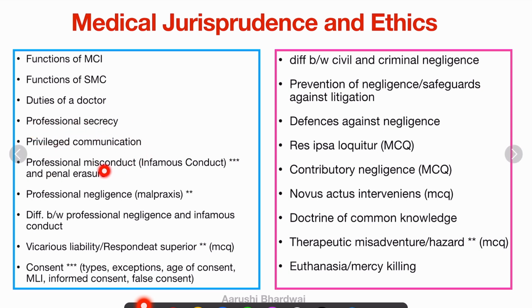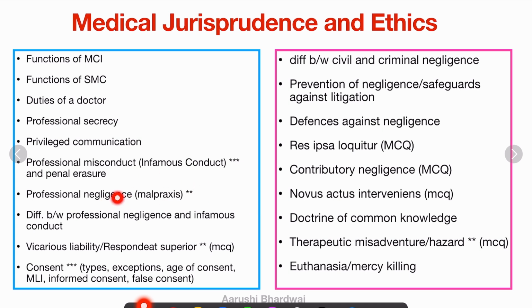Now this is an important topic, that is the professional misconduct, that is the infamous conduct, and its penal erasure and warning notice. Basically you'll get a question on infamous conduct. There are mnemonics to learn this, and I'll be discussing the topics soon. On each of these topics I'll make a video and upload it on YouTube. So in infamous conduct, it is important, as well as its punishment, that is the warning notice and the penal erasure, that is also important. It is asked in viva also.